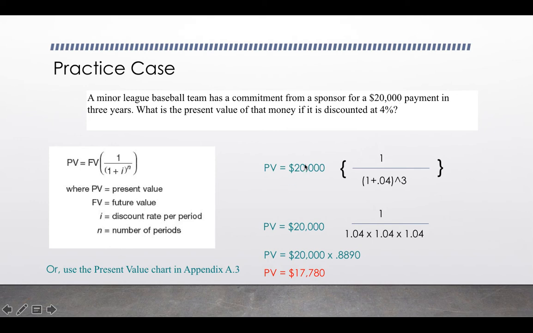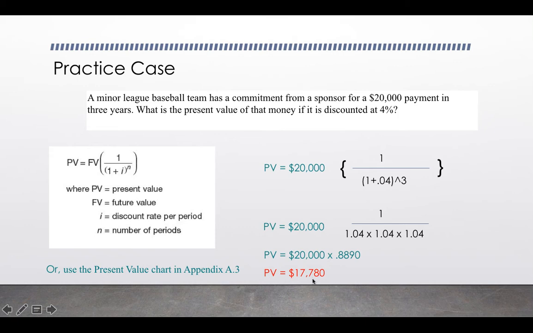That's the future value of the payment. And then we want to multiply that times our multiplier, which we get by plugging in both our discount rate of 4% and the number of periods, which in this case is 3 years. Okay, so again, we'd run through that in the calculator. That would give us this multiplier of 0.8890, which we would multiply times 20,000. That gives us a present value of